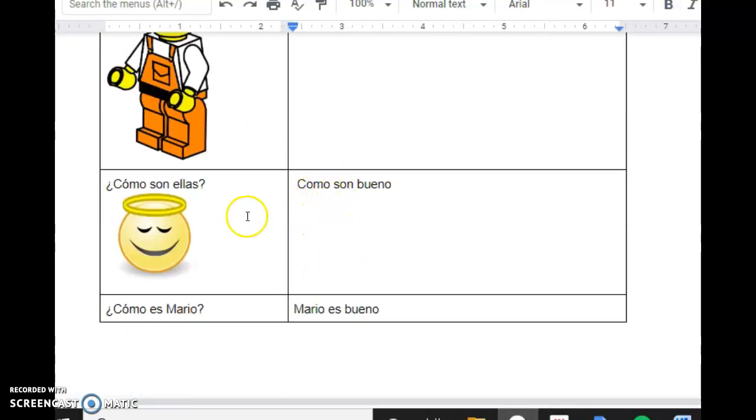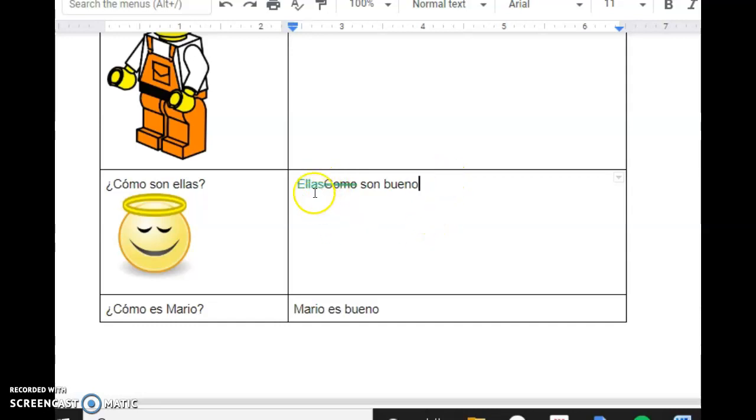All right, so in this example, we're asking the question, ¿Cómo son ellas? So the question means what are they like? So the word como in this question means like, what is something like? So we don't use that in our answer, even in English. We don't say, what are they like? They are like this. We don't put that. So instead of como in the student's answer, what should be there is who or what we're talking about. So just like in the question, it says ellas, so this should be replaced with ellas, okay?